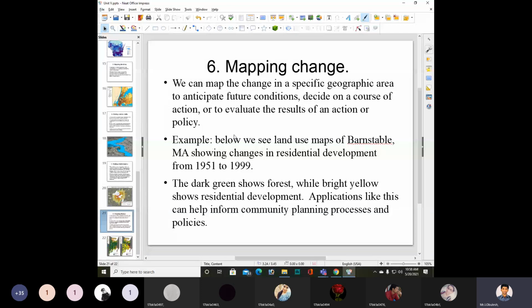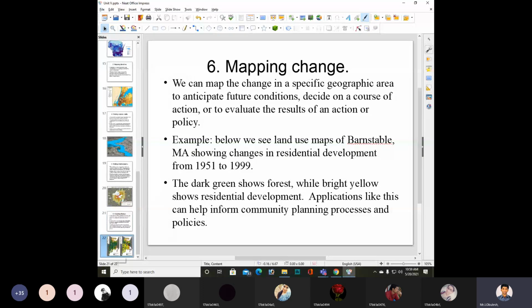Applications like this can help inform community planning processes and policies. You need to see the diagram for that.